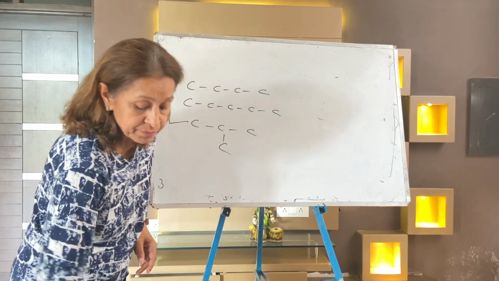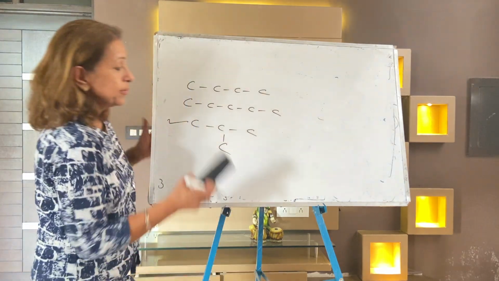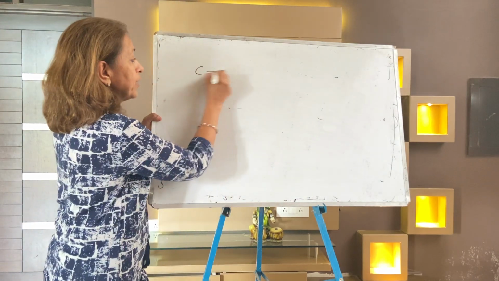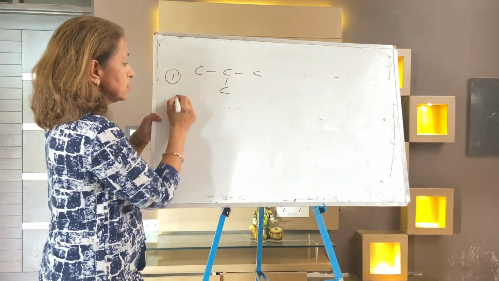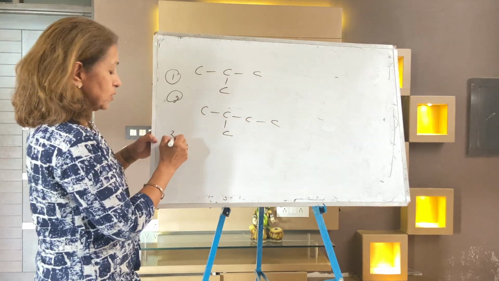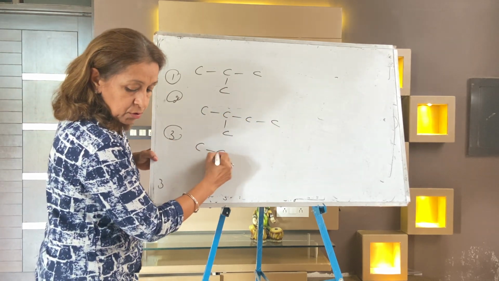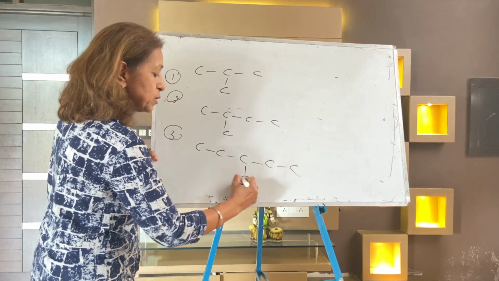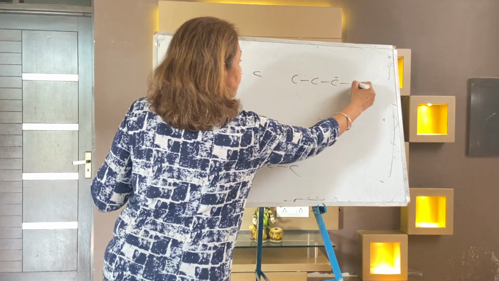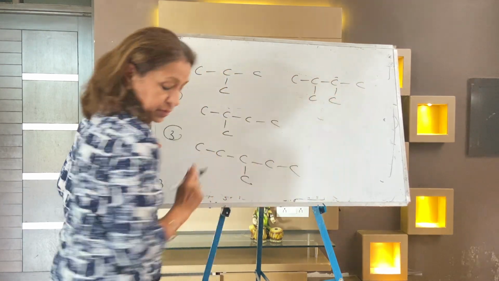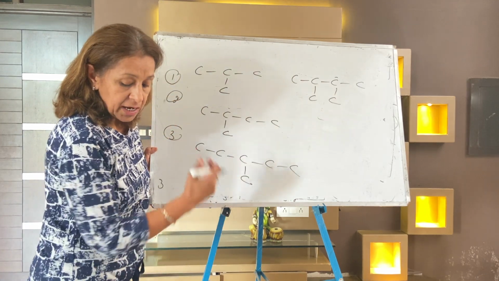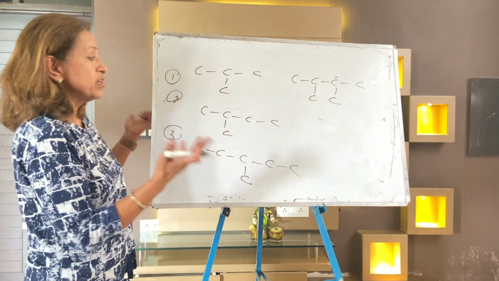Question number 2. Now the second question, identify the iso. I am taking options 1, 2, 3, 4. Write down along with me. One is this, 1, 2, 3, 4. The third is 1, 2, 3, 4, 5 where there is a branch. Next is 1, 2, 3, 4. Here there are 2 branches. So now the question is, is it iso?